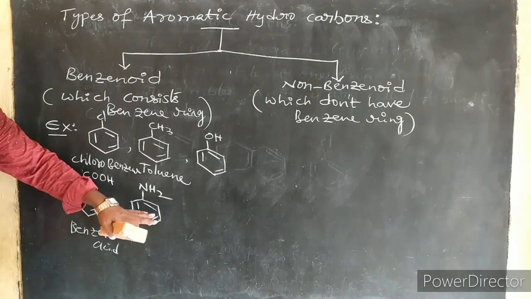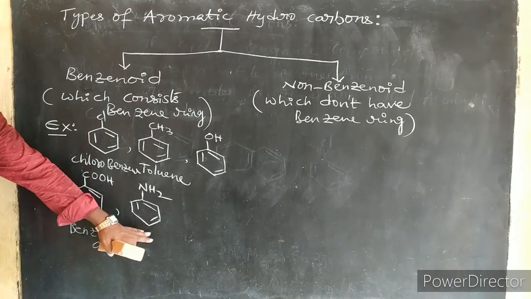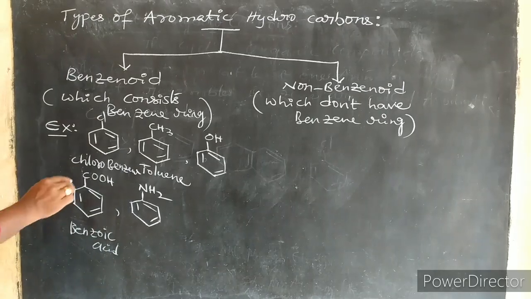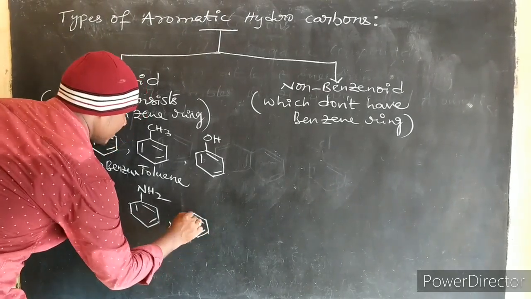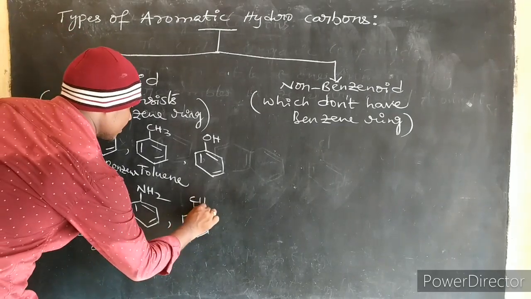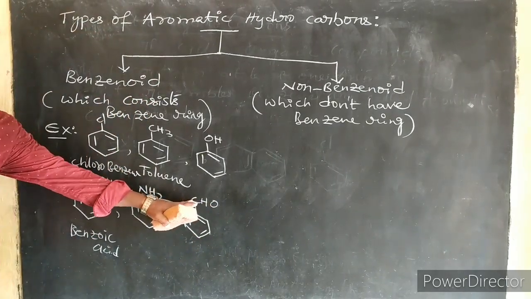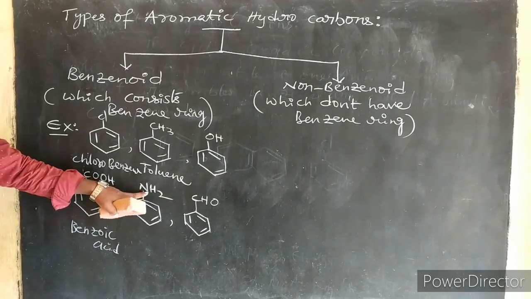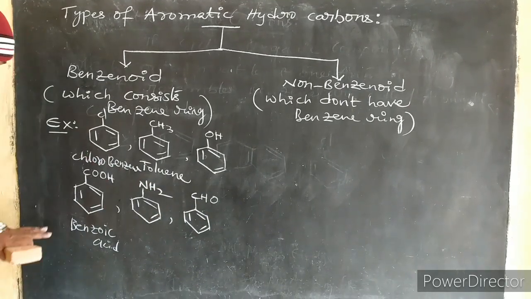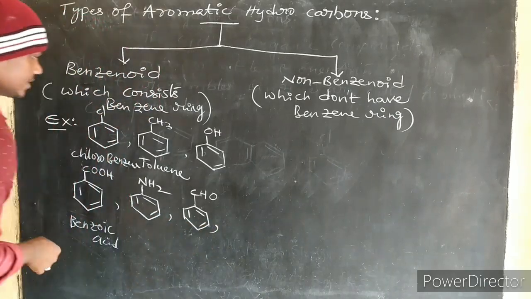Aniline is also an organic compound. This is a somewhat basic compound. And CH2... This is what? Benzaldehyde. Carboxylic acid group, amine group, aldehyde group. Okay. So the next things.